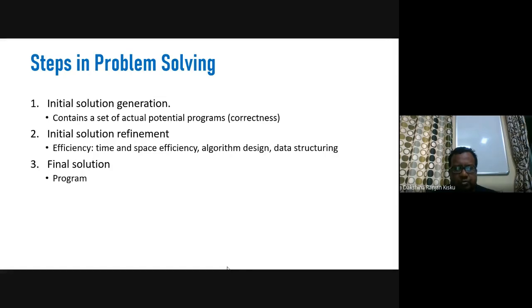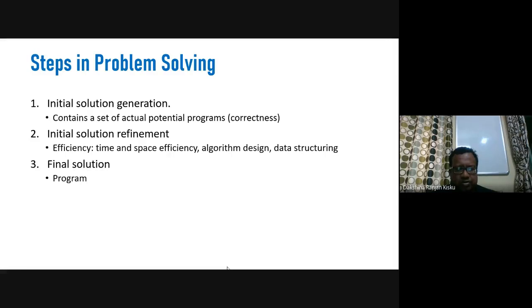Why do we call these potential programs? Because these programs will generate the correct output. So initial solution generation will contain a set of potential programs. Then in the second step we will have the initial solution refinement, and finally we will have the solution.